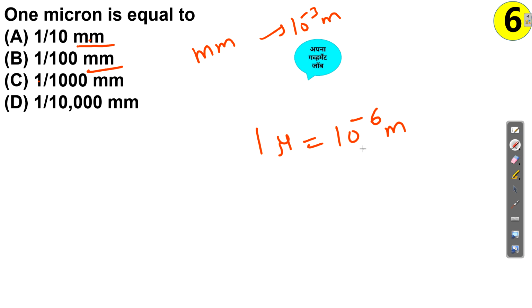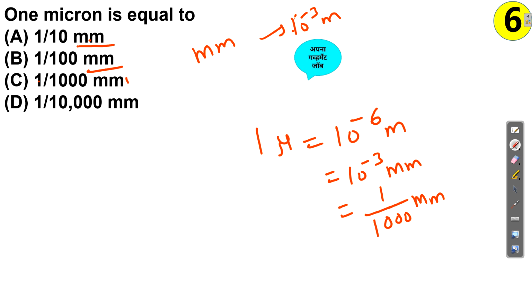So in that case, from this 10 raised to minus 6, we will cut 10 raised to minus 3, so it will become 10 raised to minus 3 millimeter now. That is, first I am converting meter to millimeter. Now I have 10 raised to minus 3, so I can write it as 1 upon 1000.